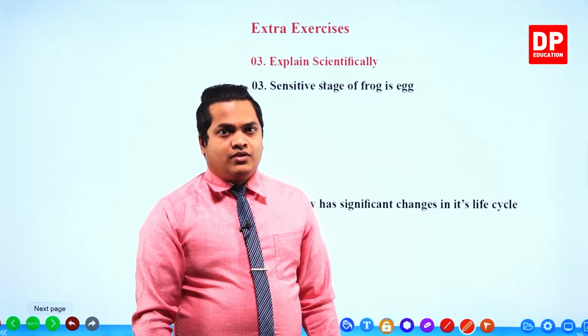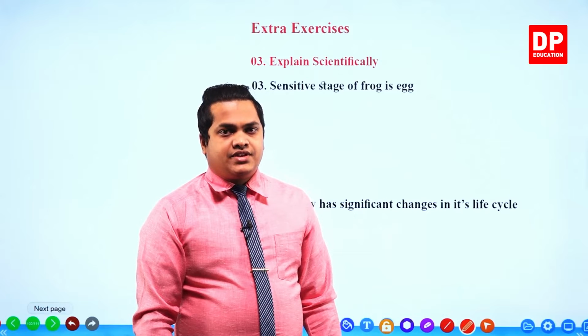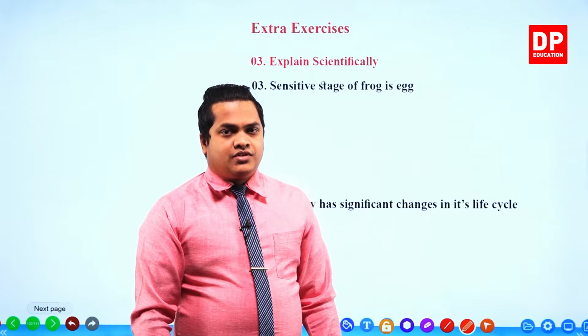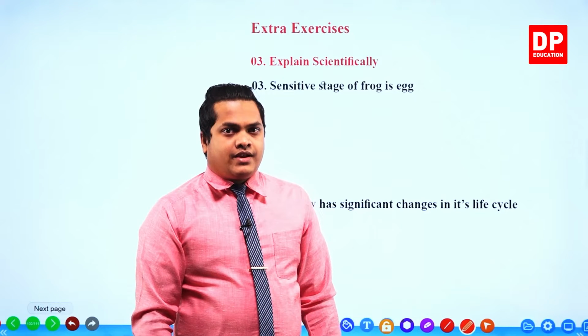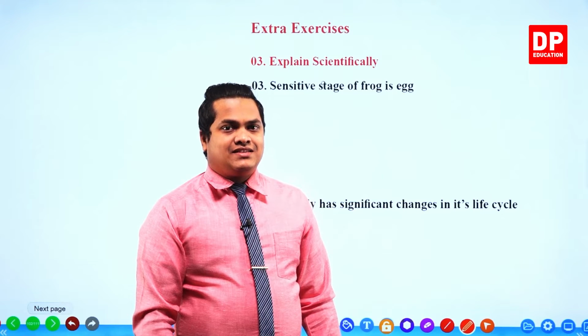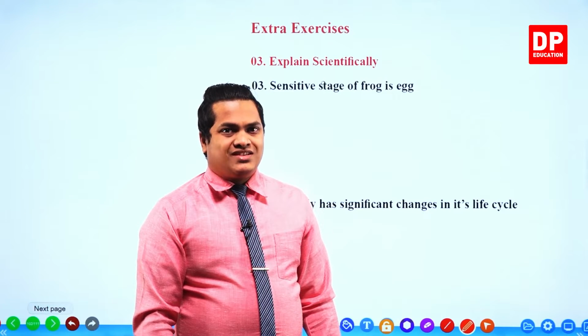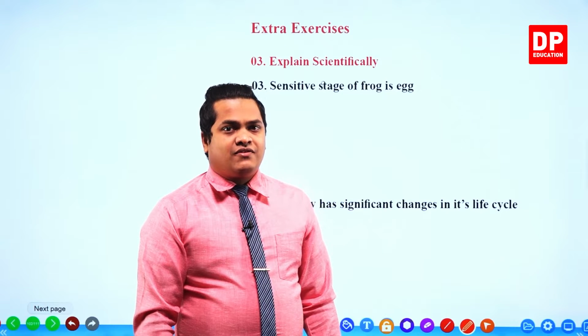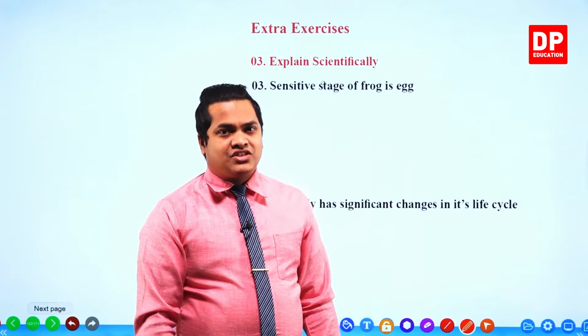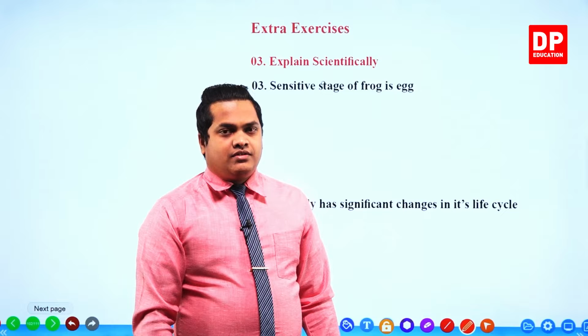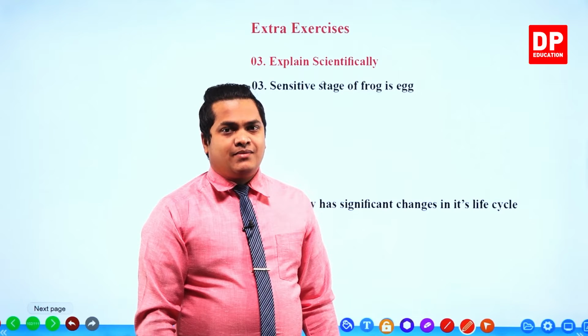That is why it is called the sensitive stage. So in a frog, egg is the most threatened stage because eggs of a frog can easily be destroyed.